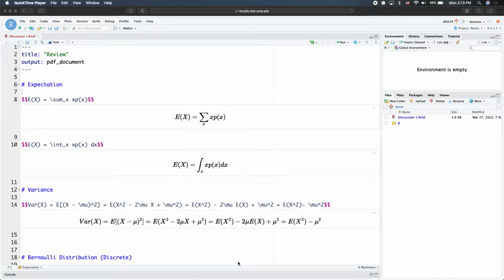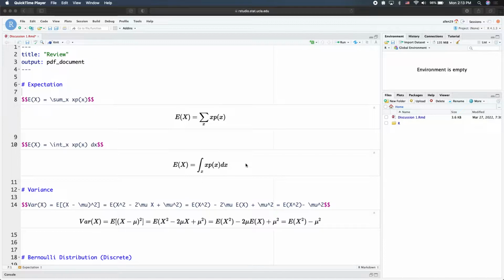So yeah, here we have the definition for the expectation. And the first one is for the discrete case, which is sum over all possible x, and that x follows a probability mass function, p of x. So just summation over x, x multiplied by p of x. And then for the continuous case, we have this integral here. So x multiplied by p of x, and then we take the integral with respect to the support of x. So definition for expectation for two different cases.